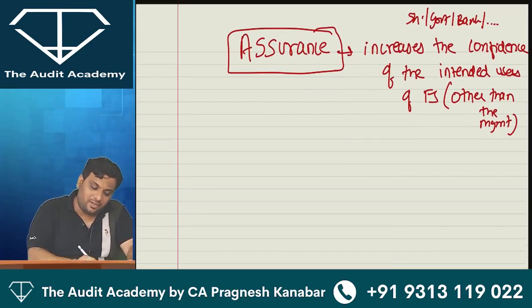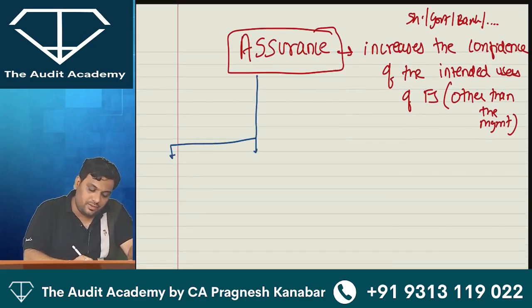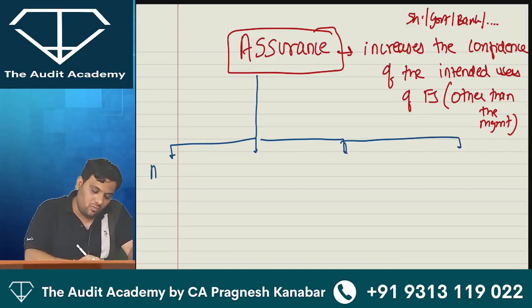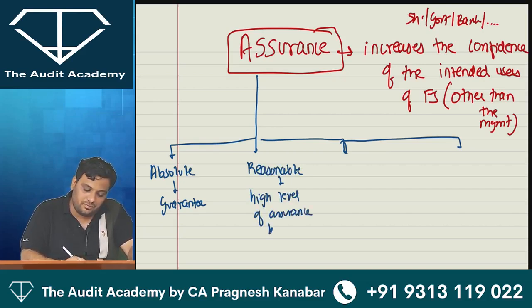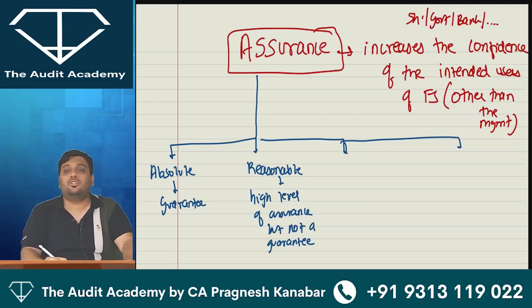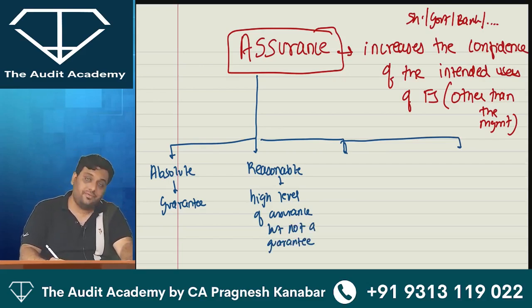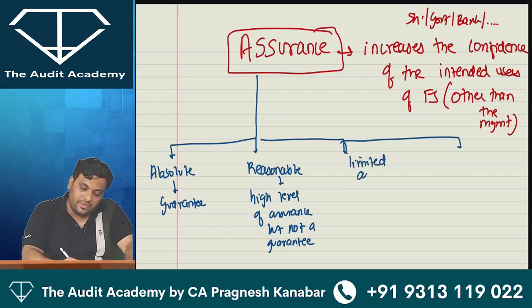So listen to me very carefully. Assurance is increasing the confidence of the stakeholders. One is absolute assurance. Absolute means giving a guarantee. Second is reasonable assurance. Reasonable assurance means a high level of assurance, but not a guarantee. Third, lower than reasonable, is called limited assurance.